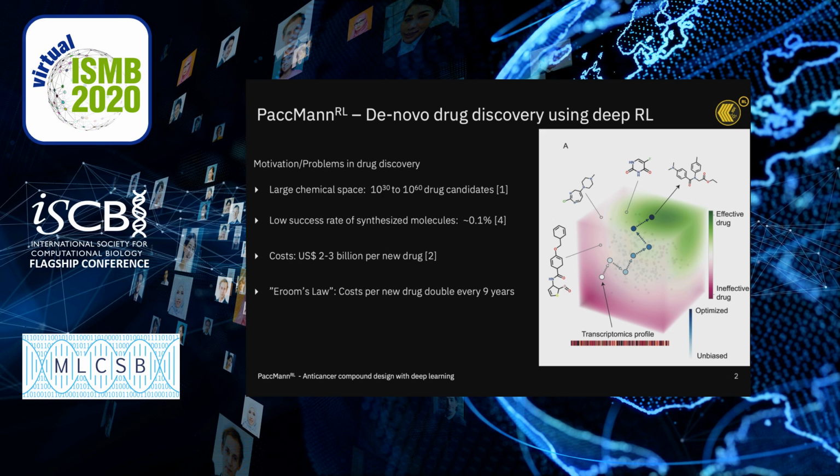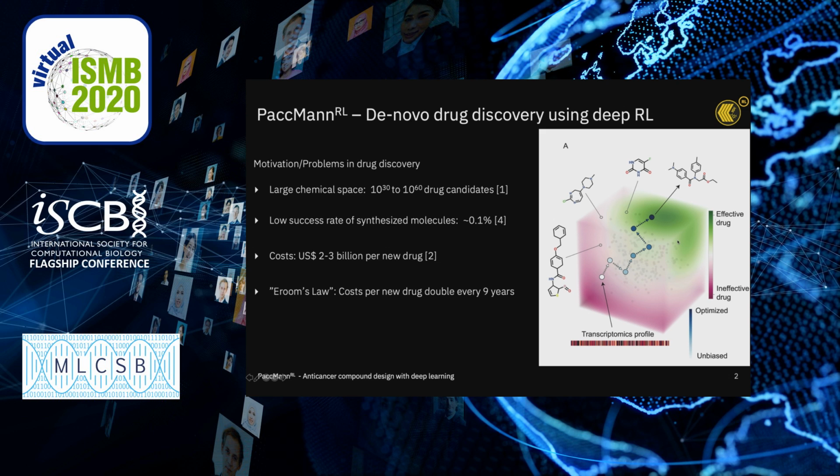So this has led to increased cost over the last few decades, where this phenomenon is now called Eroom's law, where Eroom is Moore reversed basically. Those costs are doubling about every 9 years ever since the 1990s, and now they have reached up to 2 to 3 billion USD per new FDA approved drug. So basically the problem we are left with is how to meaningfully navigate this huge chemical space in order to reach manifolds that are more densely populated with molecules that exhibit certain chemical or biochemical properties.